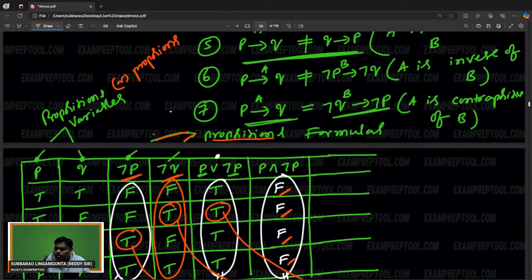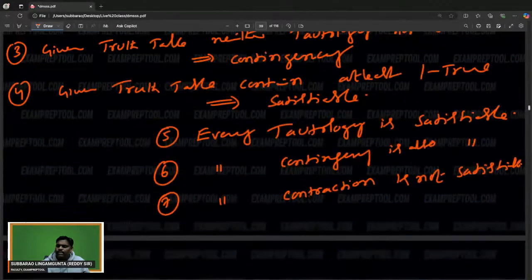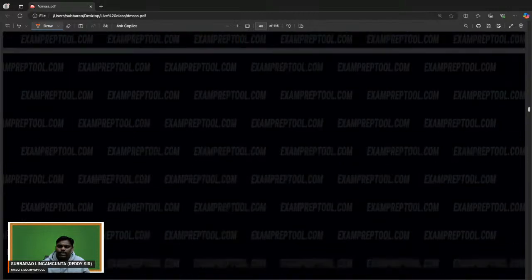Sometimes you will see propositional formula, which is also called a compound proposition. Okay, fine. Now observe one more thing.